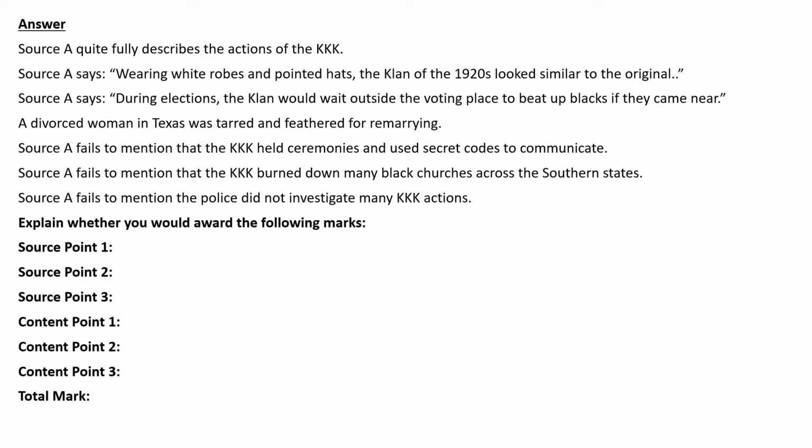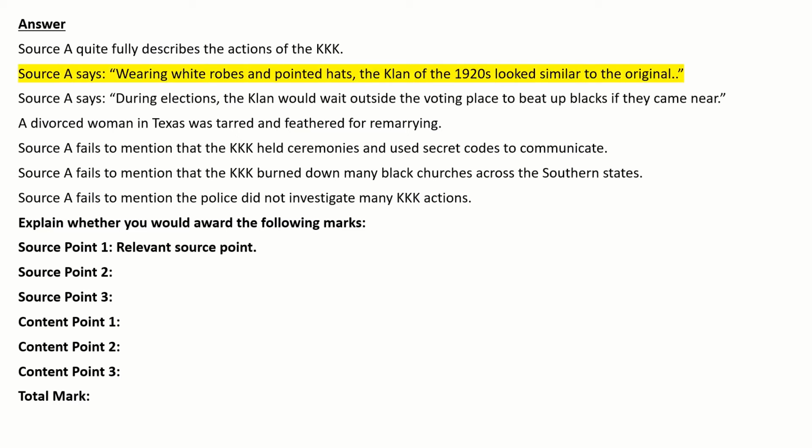So you have to give a mark, to explain whether we would give the following marks. Actually, before that even, the first thing is that there is a judgment there. Source A quite fully describes the action of the KKK. Now if that judgment is missing, if you don't include that at the start, then the maximum you can get is 2 out of 6. So a judgment has to be made in order for the answer to receive the maximum marks. So always make sure you're starting off with the judgment. So the judgment is there.